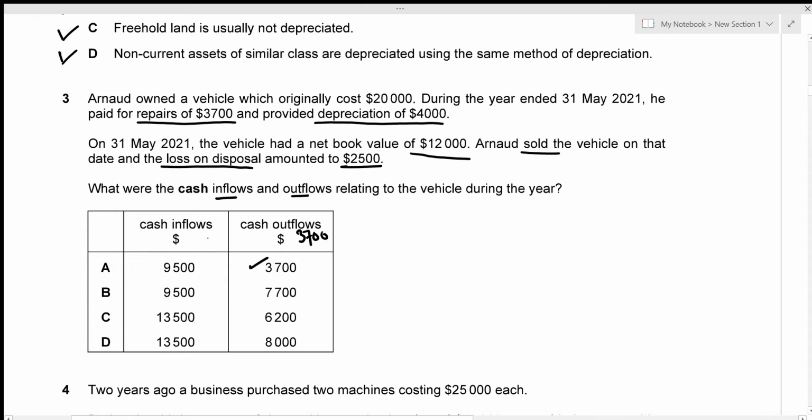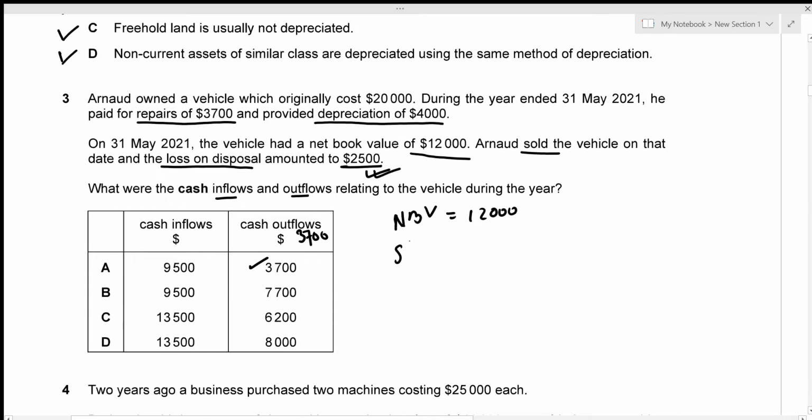But let's also look at the cash inflow. Now he had the net book value. So net book value was 12,000 and he sold the vehicle at a loss. So what loss means is that he sold the vehicle for less than the net book value. How much less than the net book value? That's given by the loss amount.